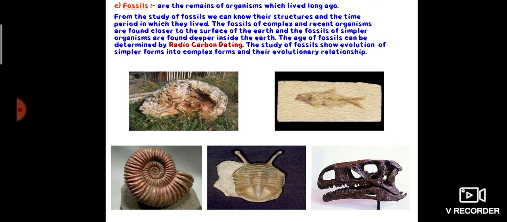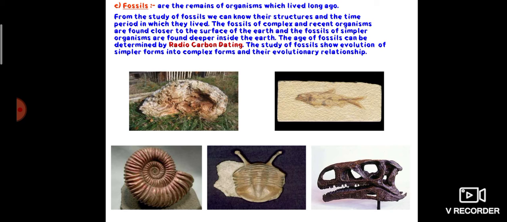We know all living objects contain some carbon-14 atoms, which are radioactive.